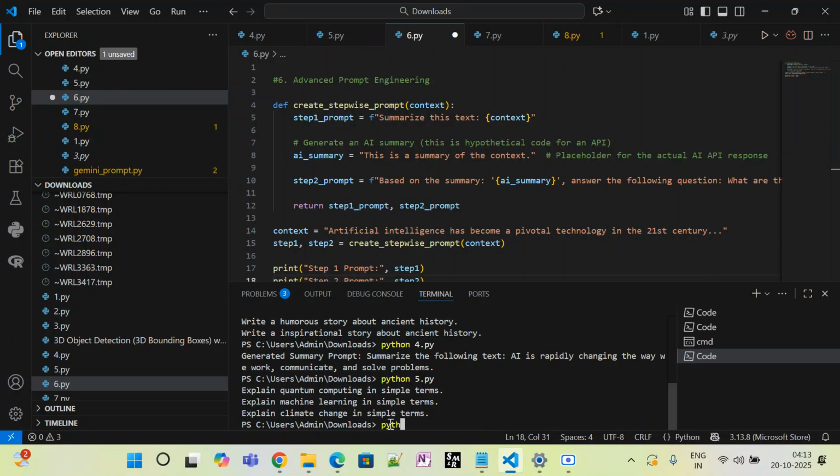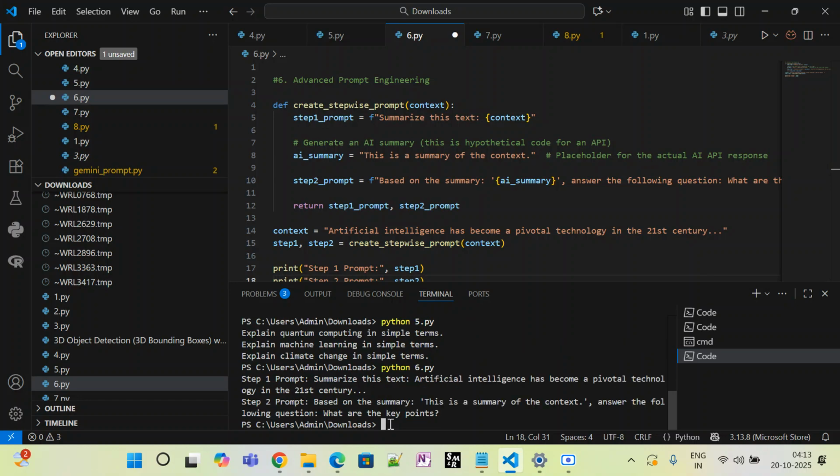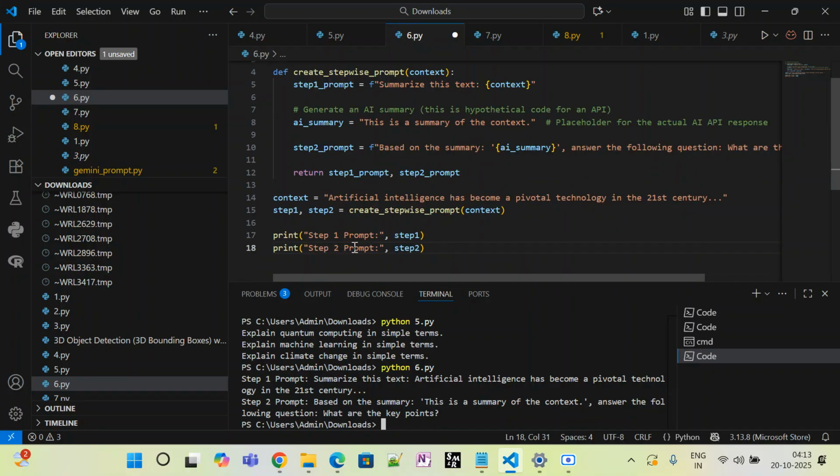Python. Okay, so it summarizes artificial intelligence, how this technology will work in step 1 and step 2. Here we have created step 1 and step 2.